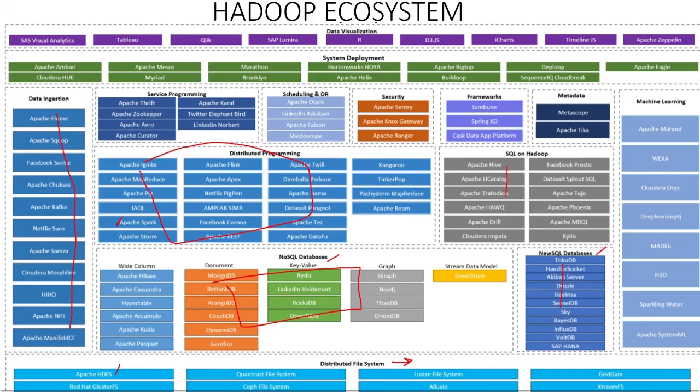If we want to use SQL queries, because Hadoop is Java based, I forgot to tell you in the previous slide, so let me tell you here, Hadoop is Java based. If we have to write any code in Hadoop or MapReduce, it would be in Java, and Java is very complicated, so everyone wants to write queries in SQL instead of Java. And if we want to use machine learning in Hadoop, we have to use these many frameworks. We have to connect everything in Hadoop, so we have to use many connectors, and these are the security tools. If we want to schedule any job, we have to use Oozie, and if we want to use any data visualization, we can use these many frameworks.